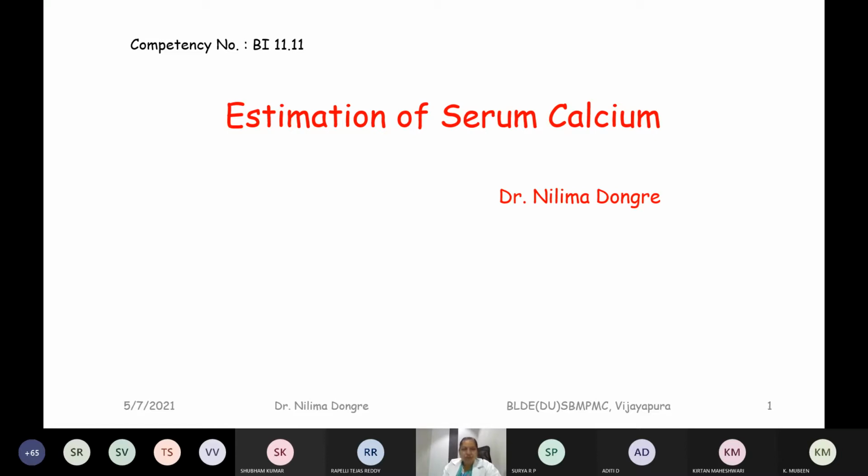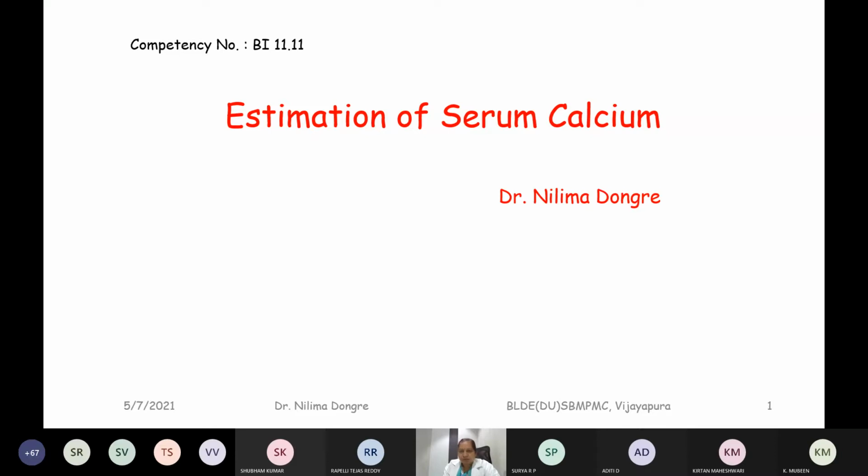So, I'll start with today's demonstration. Today we are going to understand how the serum calcium levels are being estimated. Yesterday or the day before, madam has dealt with serum calcium, its significance, how this mineral calcium is important in the body, what its functions are, and what organs are important in the homeostasis of this calcium in the body.